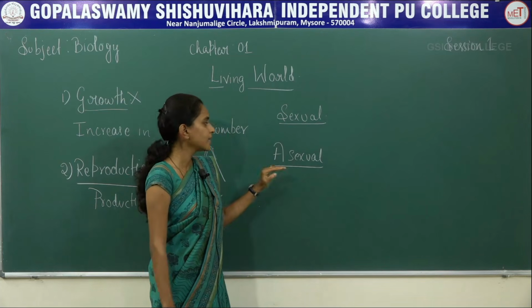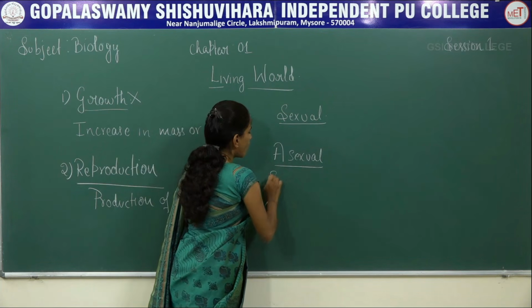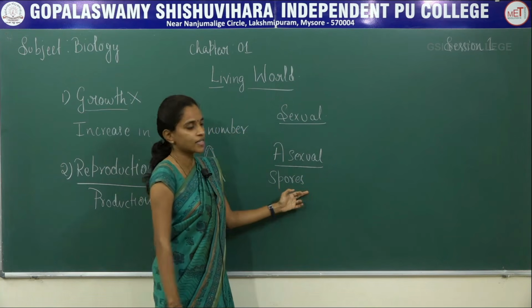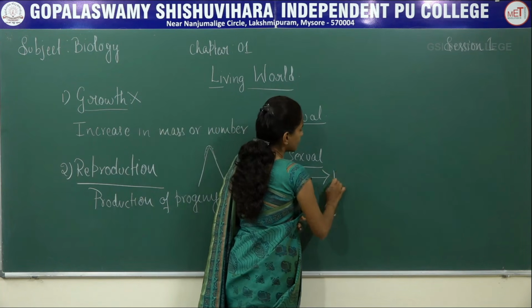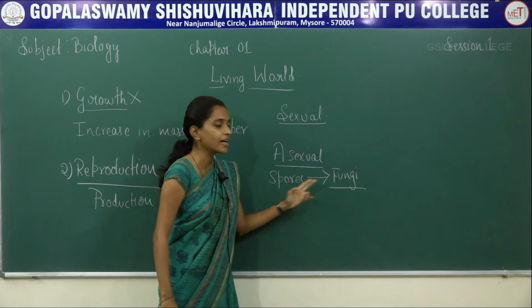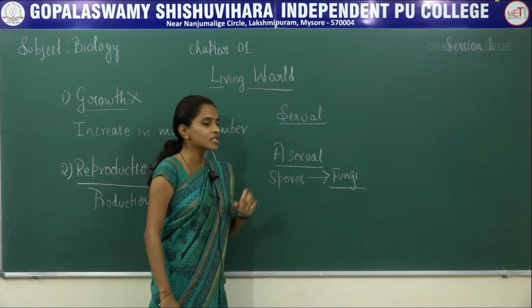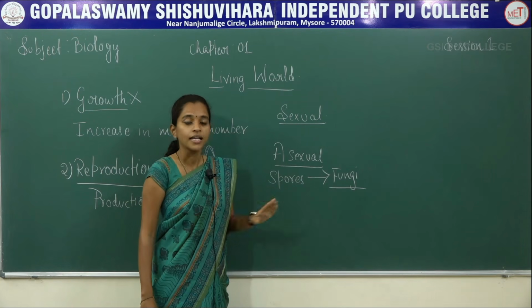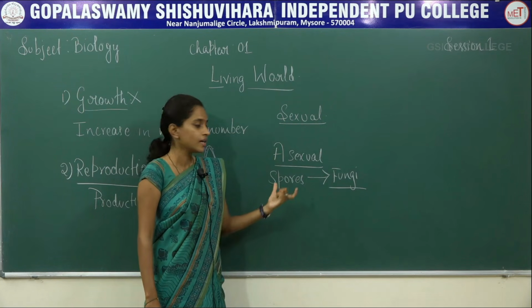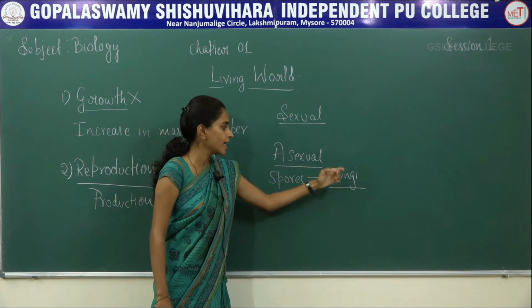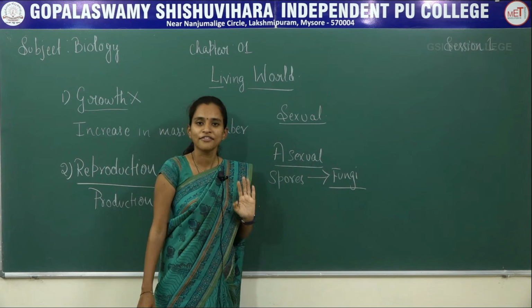For example, spores are the means of asexual reproduction in case of fungi. In some species of fungi, spores are released. Wherever the spores fall or are placed in a particular environment, they develop into new fungi. So spores are the means of asexual reproduction in different forms of fungi.